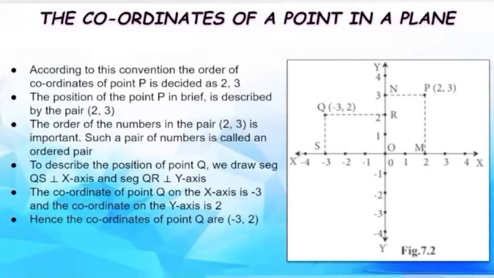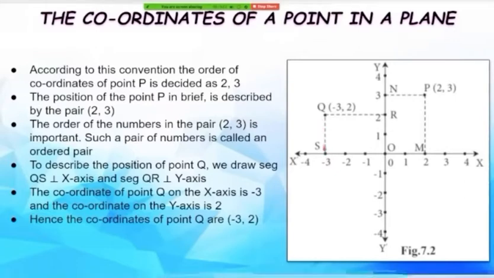Now, to describe the position of point Q, so we have another point Q here, as you all can see. Now, how do we find the position of point Q? We first draw a segment QS perpendicular to the x-axis and a segment QR perpendicular to the y-axis. So from point Q, we draw the first segment towards the x-axis which intersects the x-axis at a certain point.